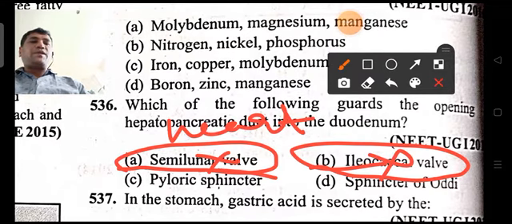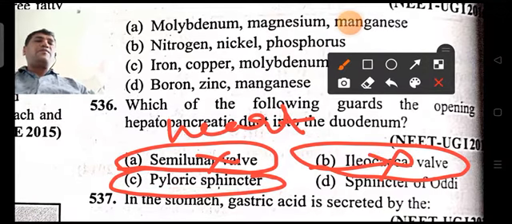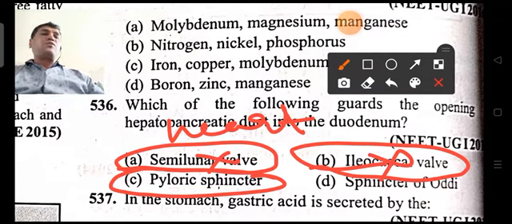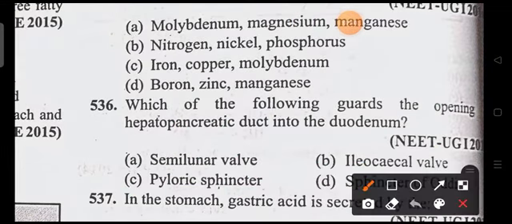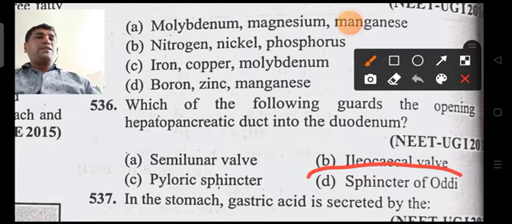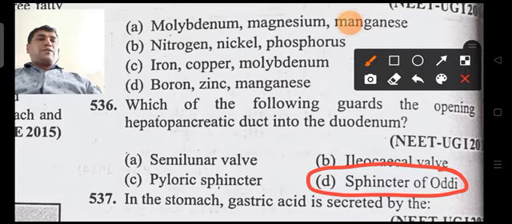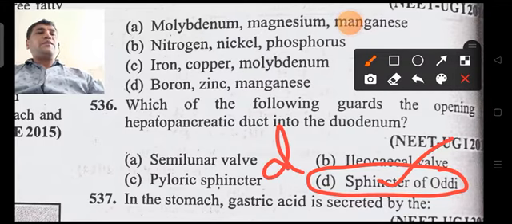The pyloric sphincter is present at the end of the stomach, near the duodenum, but it regulates the movement of food from the stomach to the duodenum. So here the answer is the sphincter of Oddi, the aperture which regulates the movement of hepatopancreatic duct secretions into the duodenum. So the answer is option D.